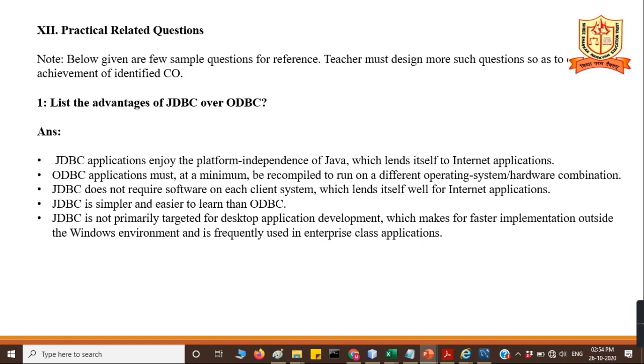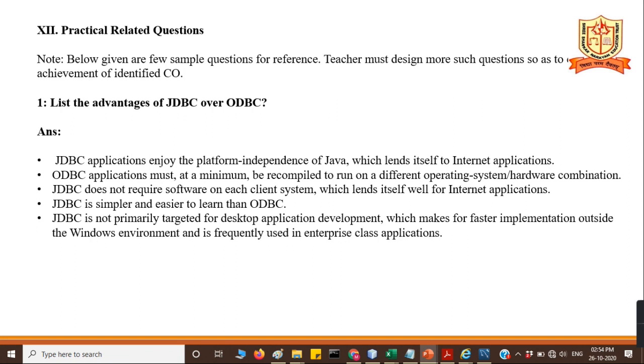List the advantages of JDBC over ODBC. JDBC applications enjoy the platform independence of Java, which lends itself to internet applications. ODBC applications must be recompiled to run on different OS or hardware combinations.